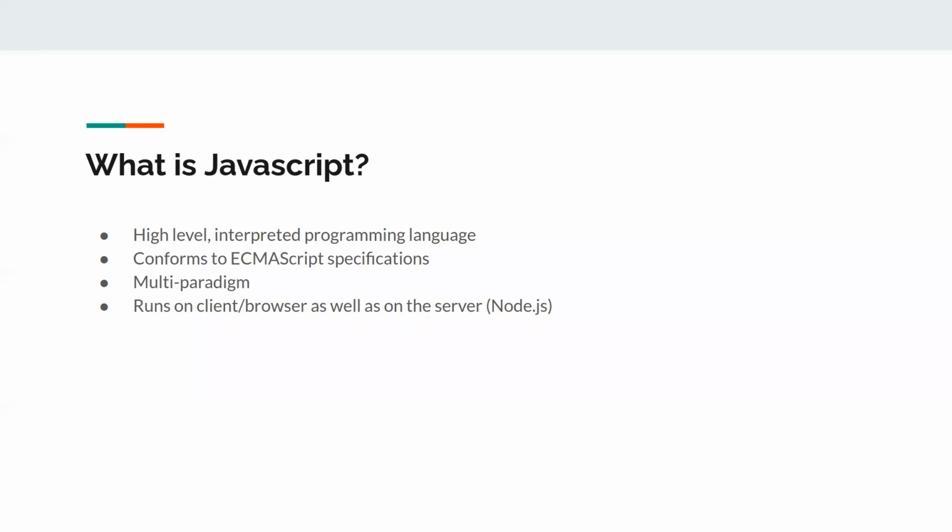And then it is multi-paradigm. What I mean by that is we can write JavaScript as object-oriented. We can write it in a functional way. We can write it in an object-driven, event-driven way. So there are a lot of ways to write JavaScript. And also, one of the most important things is that JavaScript runs on the browser side. So if you want to do any client side programming, JavaScript is a must, right?